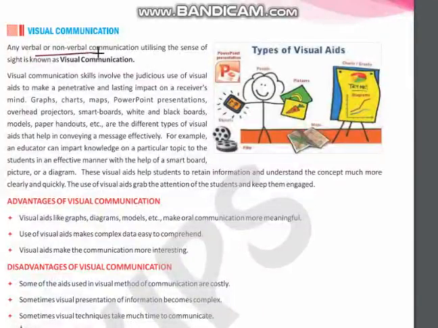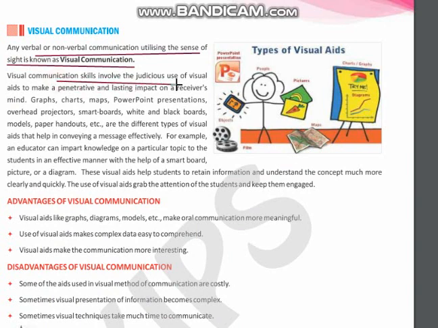Any verbal or non-verbal communication utilizing the sense of sight is known as visual communication. For example, when you are looking at the smart board or the blackboard or the whiteboard, with verbal or non-verbal communication, you are using your sight also. So that is called visual communication. Visual communication skills involve a judicious use of visual aids to make a penetrative and lasting impact on a receiver's mind.